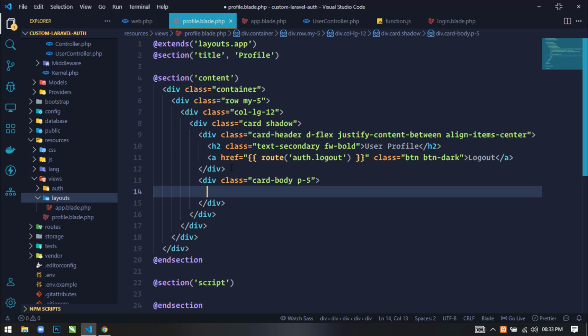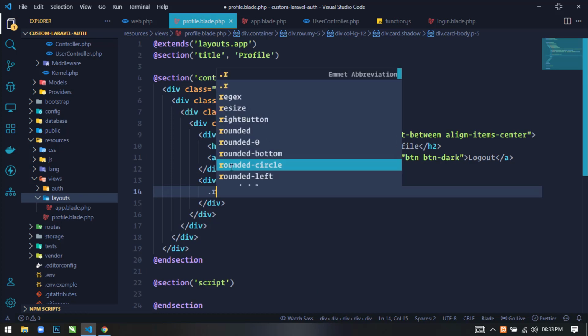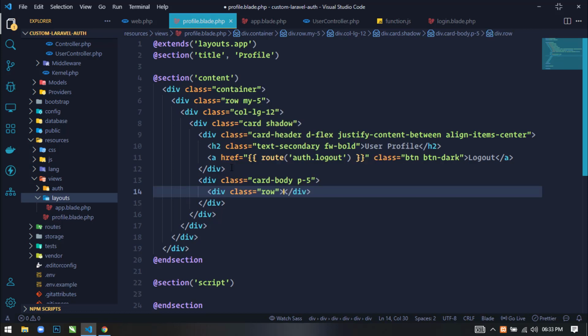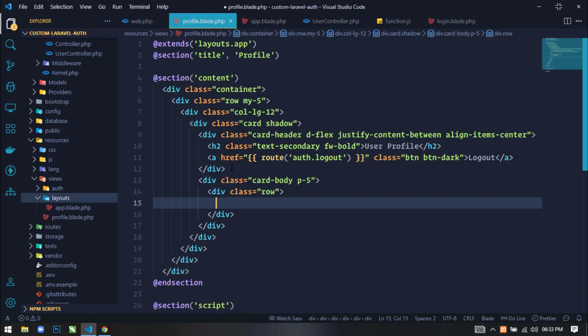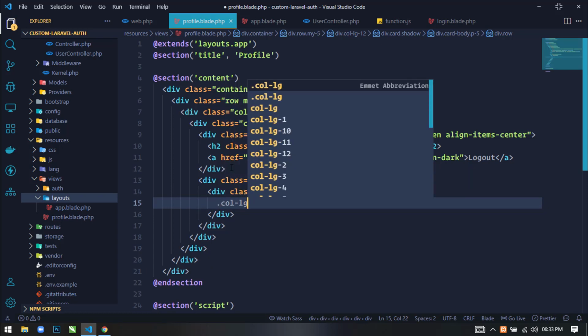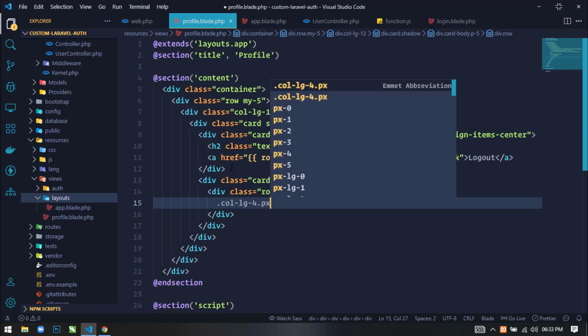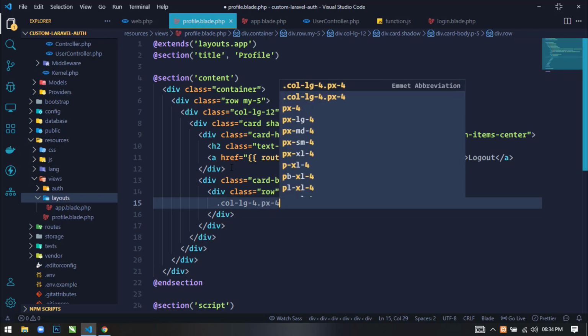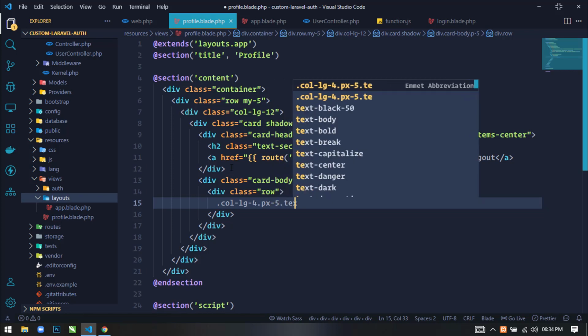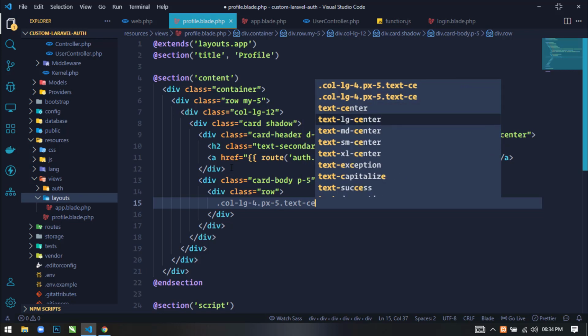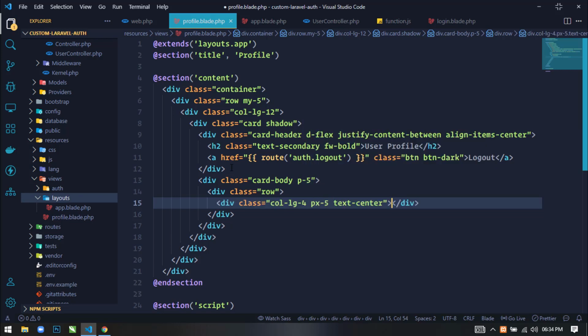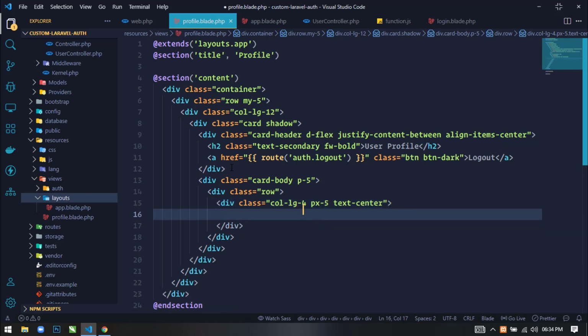Now here what I will do is I will create a row, and inside this row I will create a column lg4, and also padding left and right 5, and also text center. Now inside this column I will display the user image, user profile image.